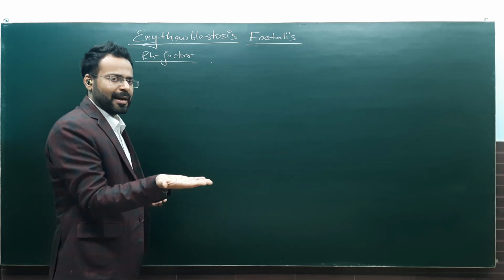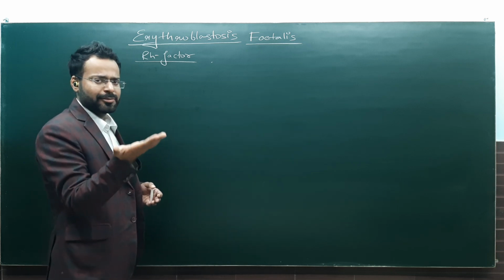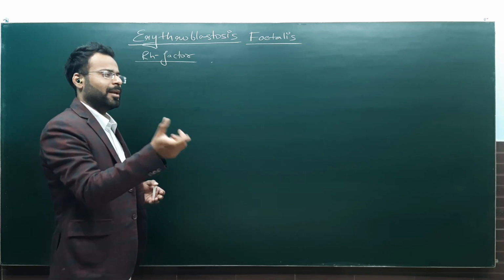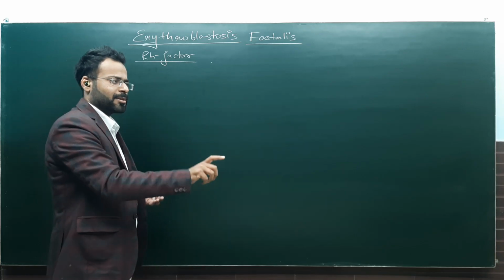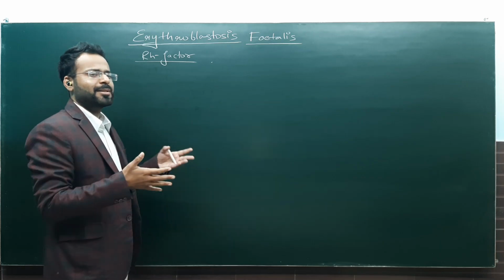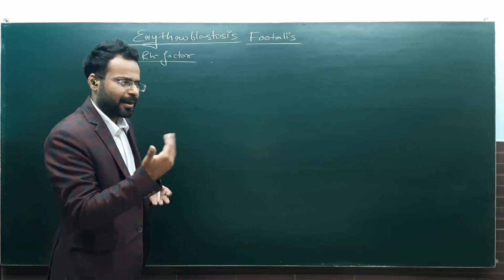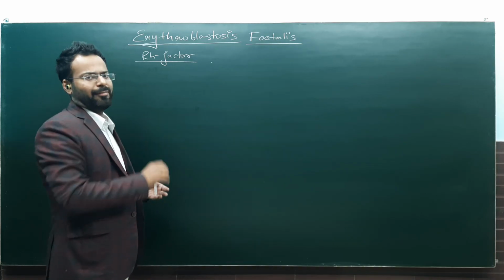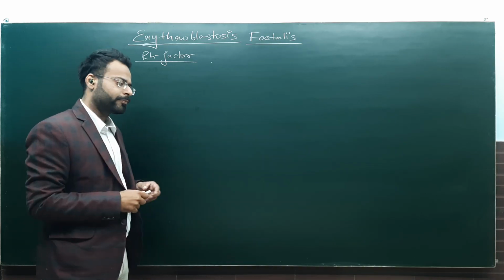So someone of the A category not having the Rh factor would be termed A negative. Similarly, O positive, O negative, B positive, B negative, AB positive and AB negative. So plus and minus denote the presence and absence of the Rh factor respectively. As simple as that.